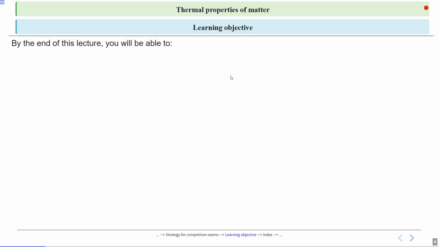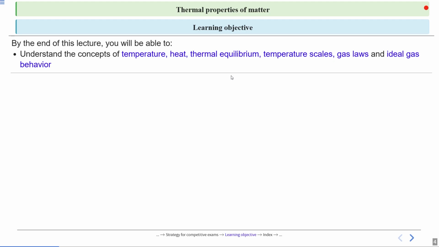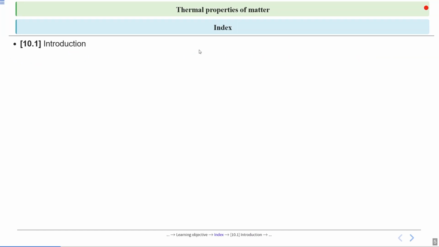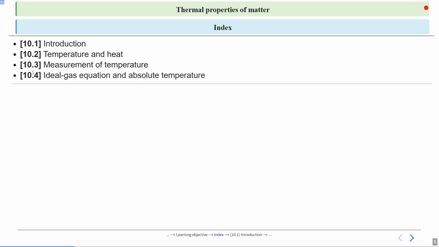Learning objective. By the end of this lecture, you will be able to understand the concepts of temperature, heat, thermal equilibrium, temperature scales, gas laws and ideal gas behavior. So, in today's lecture, we will cover first 10.1 introduction, then 10.2 temperature and heat, 10.3 measurement of temperature, 10.4 ideal gas equation and absolute temperature.